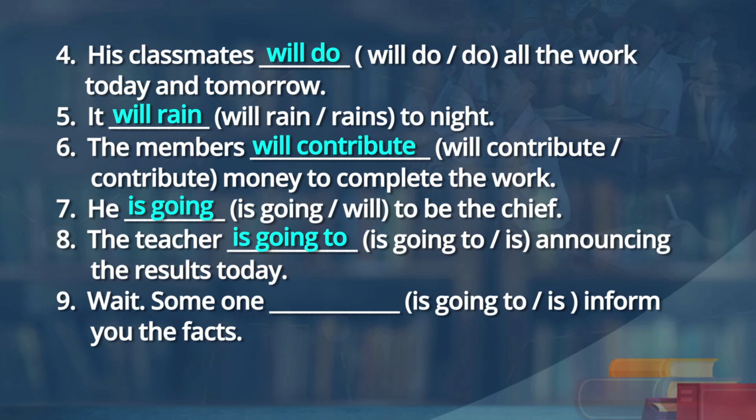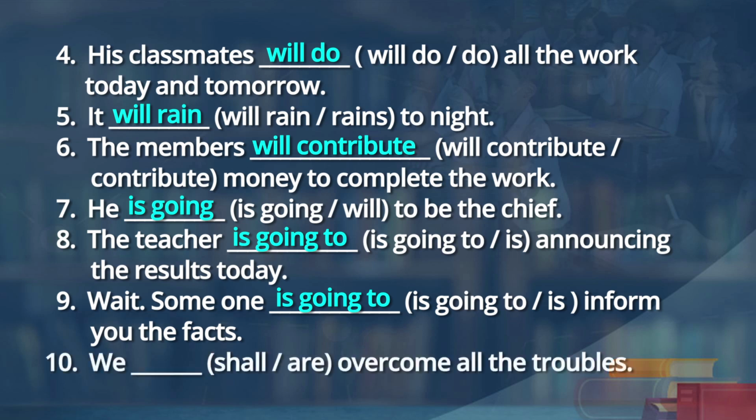Let me say it again. The teacher is going to or the teacher is announce the results today. The teacher is going to announce the results today. Wait, someone is going to or someone is inform you the facts. Wait, someone is going to inform you the facts. Next, we shall or we are overcome all the troubles. We shall overcome all the troubles.